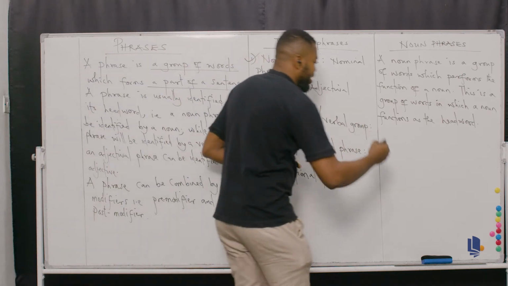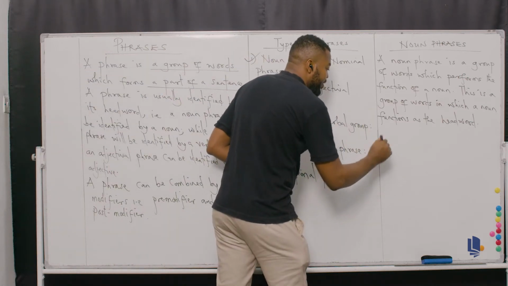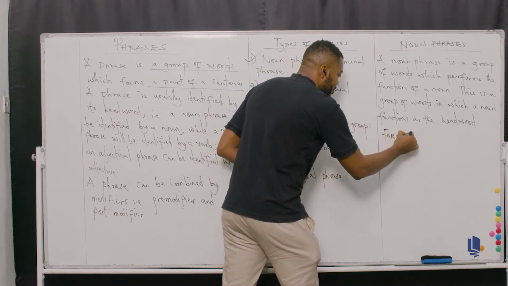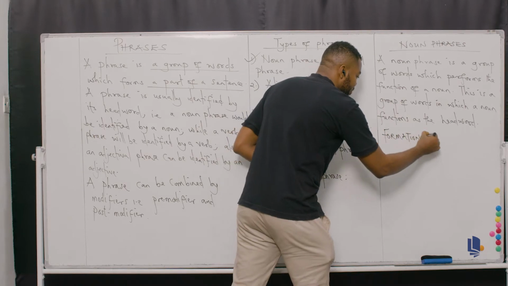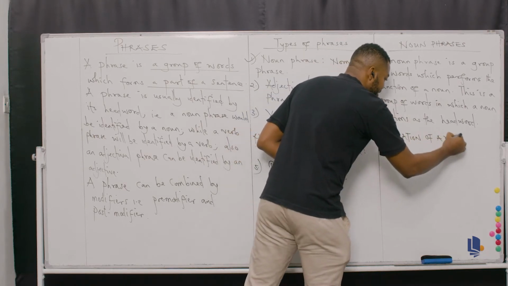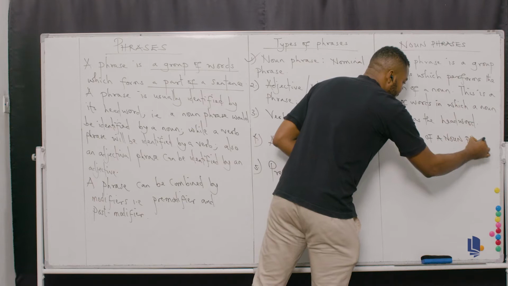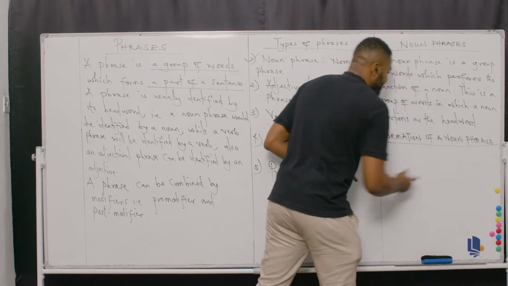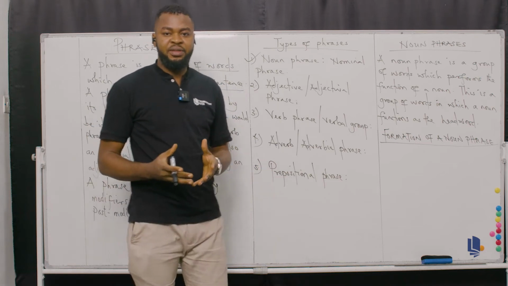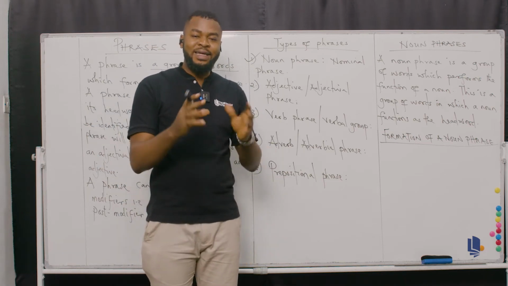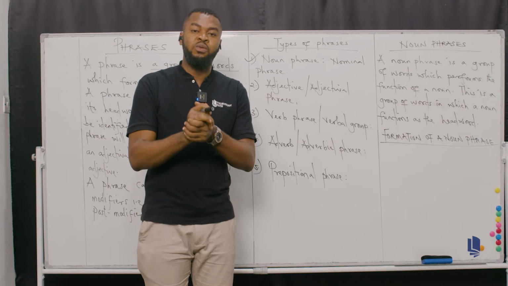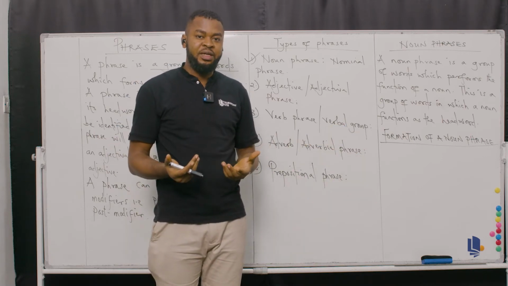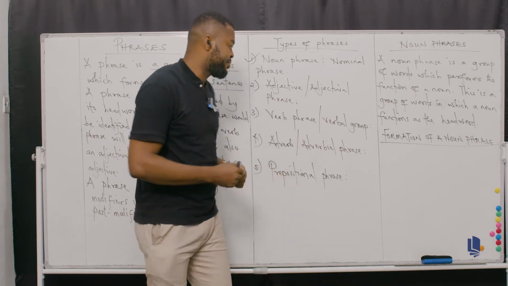Now, let's look at the formation of a noun phrase. How do we form a noun phrase? That's the next aspect we're considering. Formation of a noun phrase. Let's see. How do we form a noun phrase? How would you be able to identify or recognize a noun phrase when you see one? We want to consider that. We're going to be considering the first aspect.